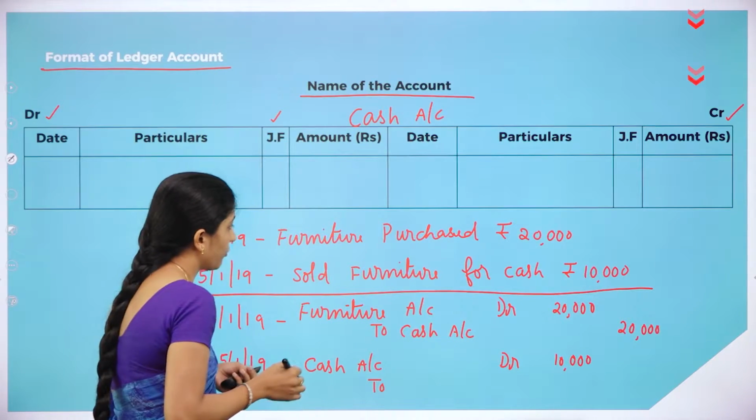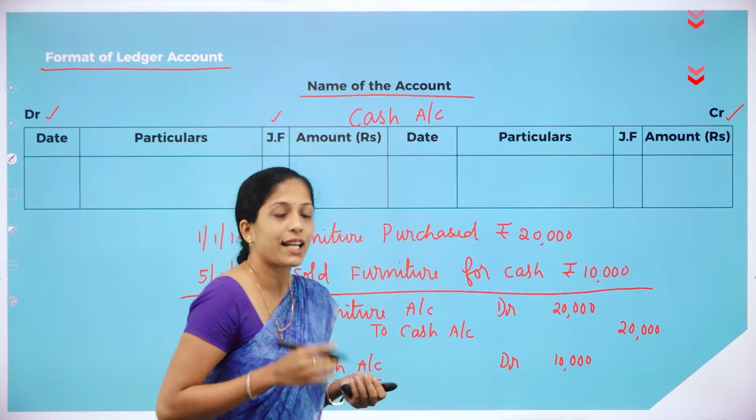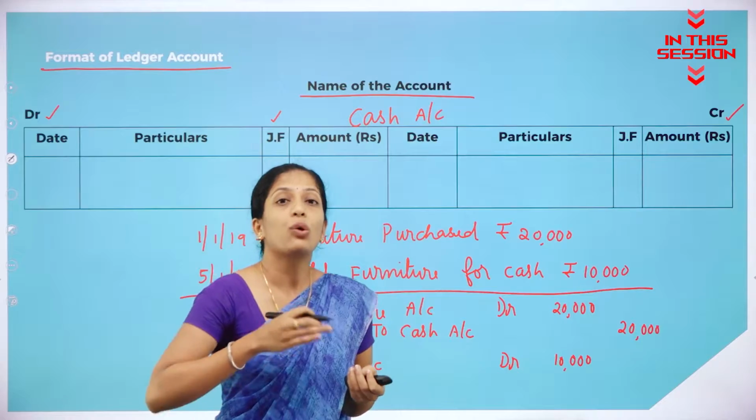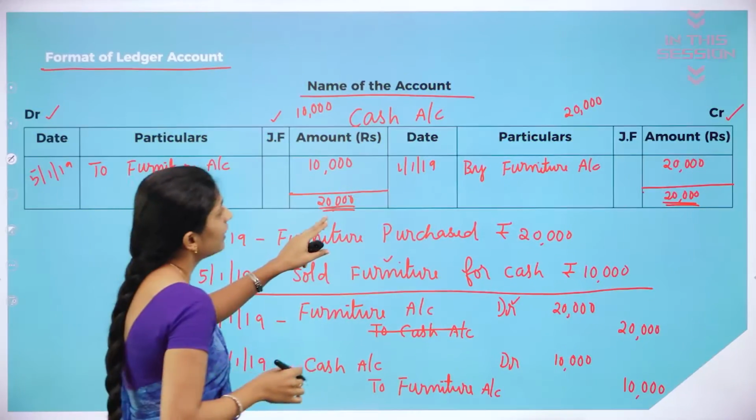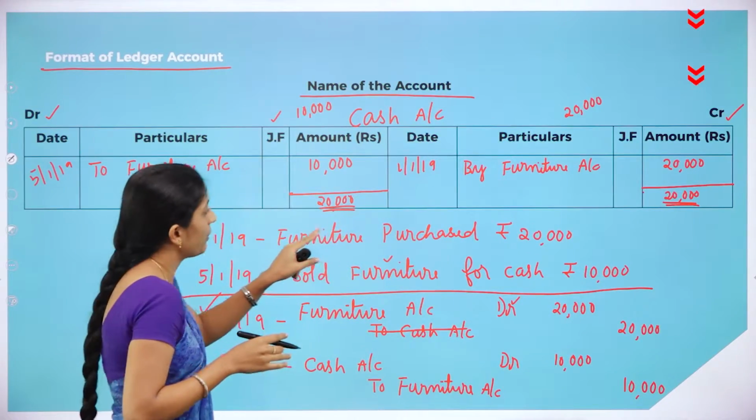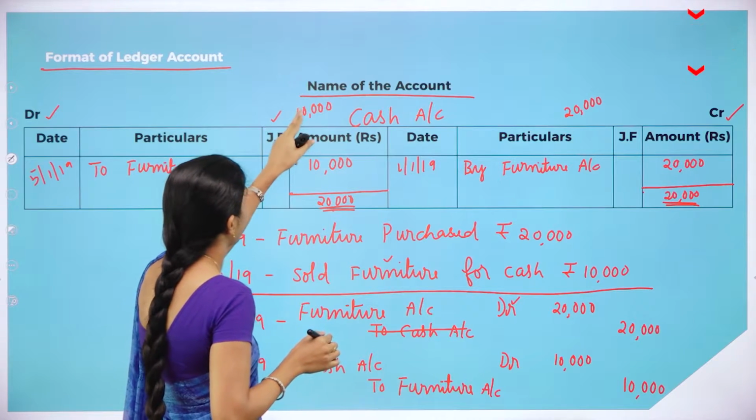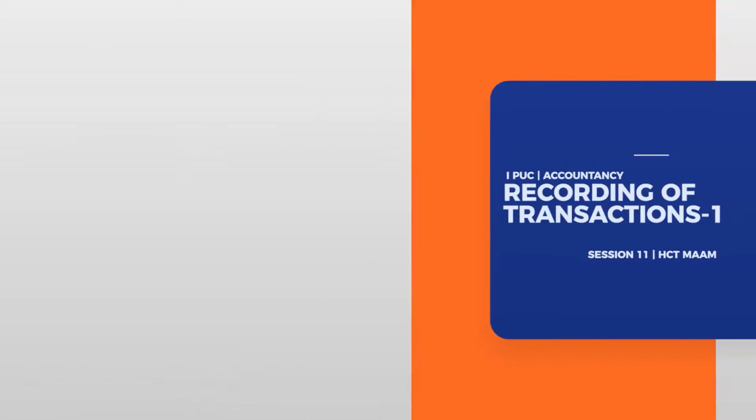Furniture goes out of the business, but when you are writing it as sales account, if the goods has been sold. Here 20,000 is more, so we have written both the side. So 20,000 minus 10,000.